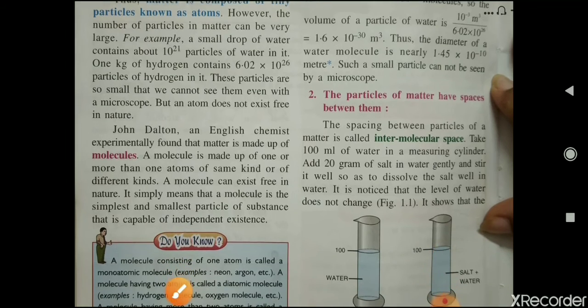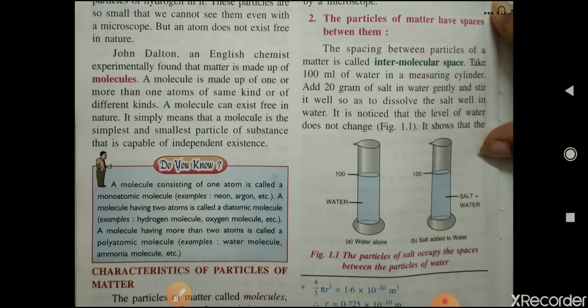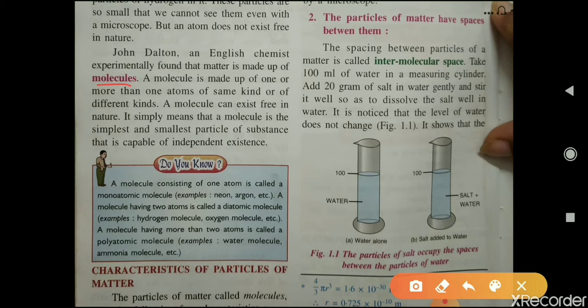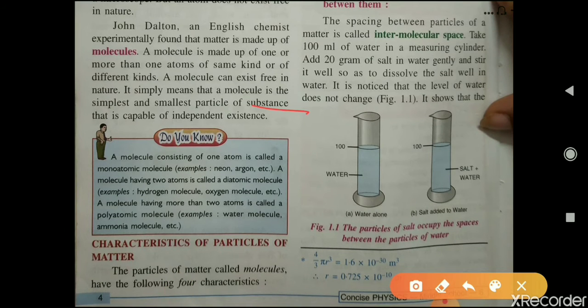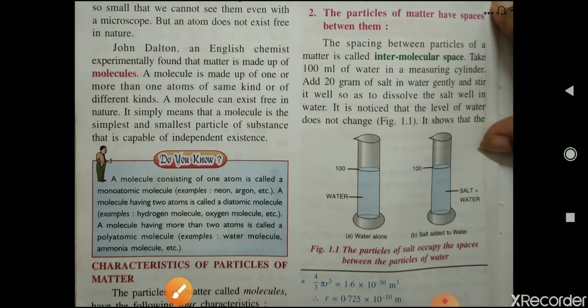Then John Dalton, an English chemist, experimentally found that matter is made up of molecules, and a molecule is made up of one or more than one atom of the same kind or of different kinds. Means a molecule is made up of atoms of the same kind or of different kinds. A molecule can exist free in nature. Means an atom does not exist free in nature, but a molecule can. It simply means that a molecule is the simplest and smallest particle of a substance that is capable of independent existence. So if a question comes that names the particle that can exist free in nature, that is molecule, and the particle that does not exist free in nature, that is atom.